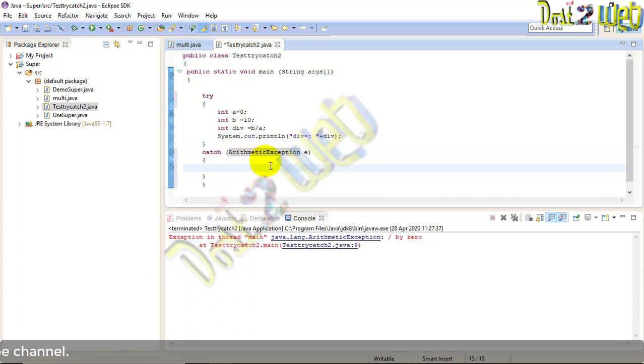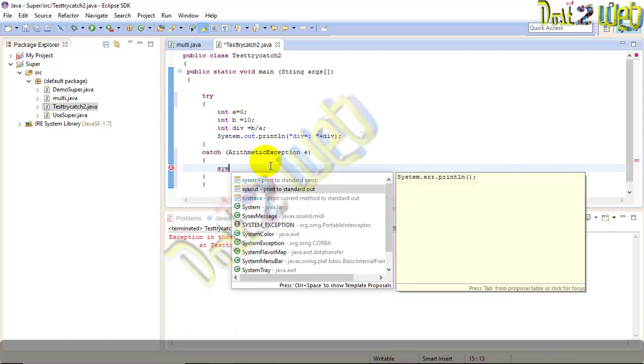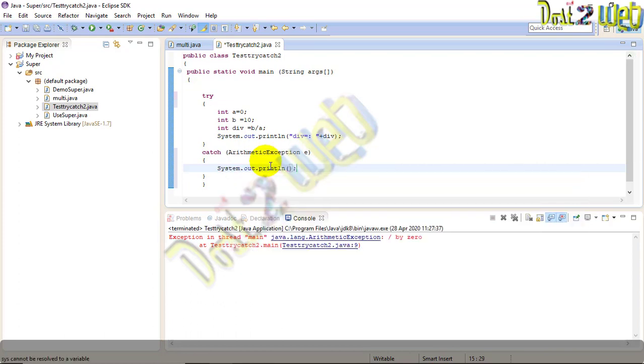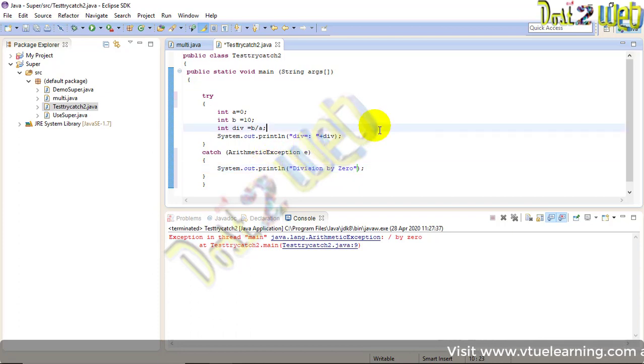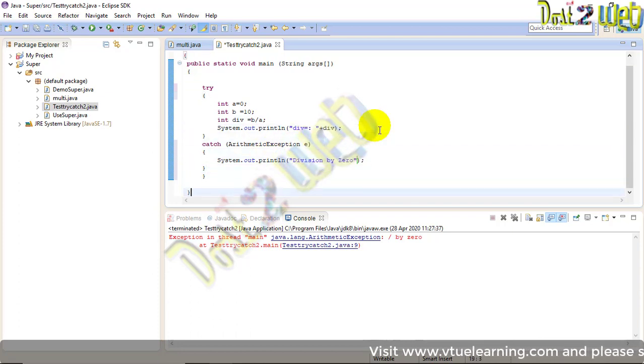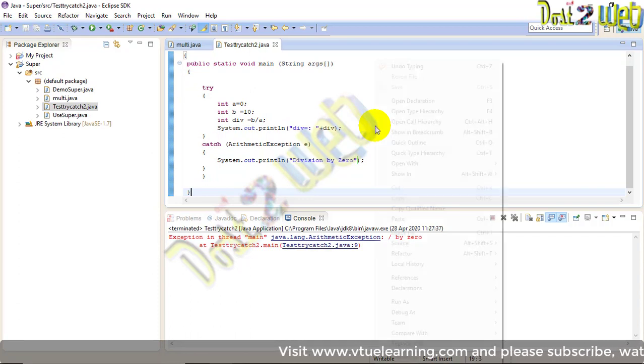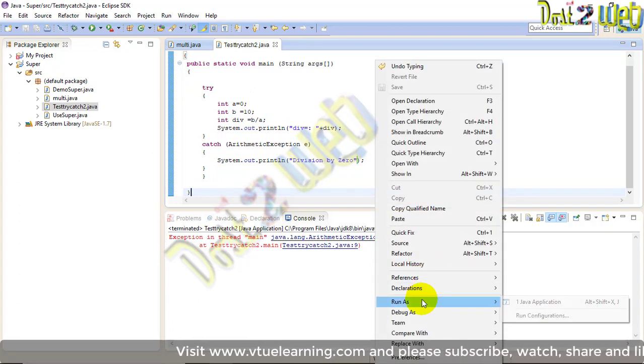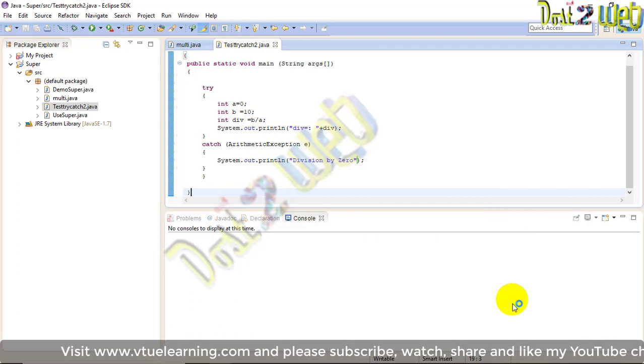Now in this block you are going to print the error. I'll use the printing statement and specify division by 0. Now there is no error in the program. We'll save it and compile it again.